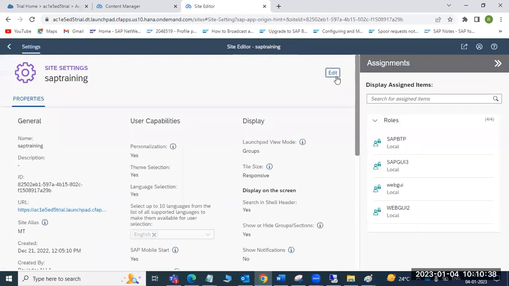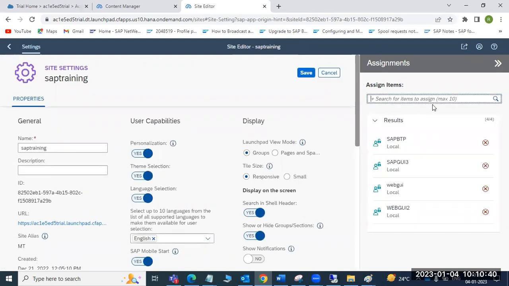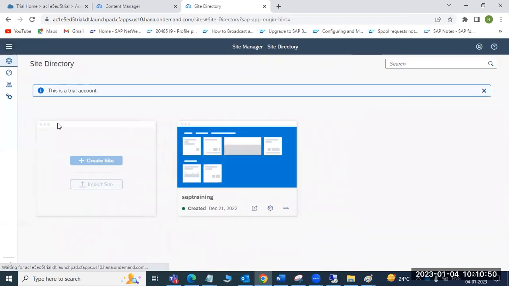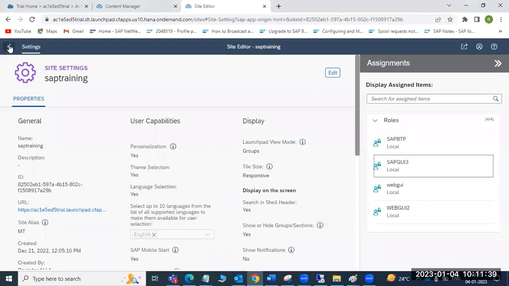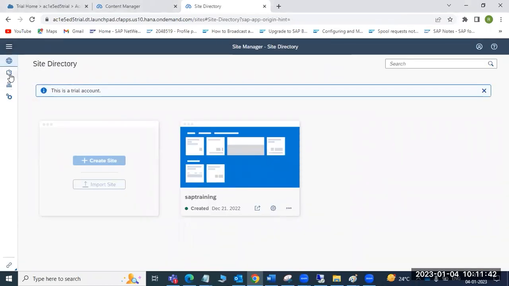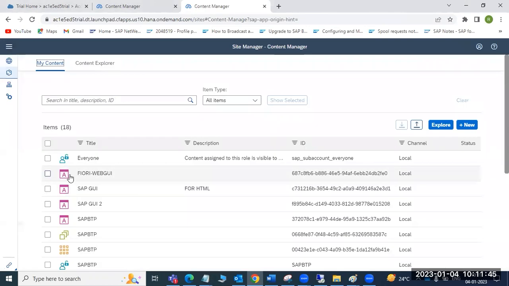Go to the site settings. Here you have to assign this app to the site. What site setting do you want to use? All the site settings here you have to use. These are the sites. Let me share my screen here. So like that we can create the apps and we can assign them.